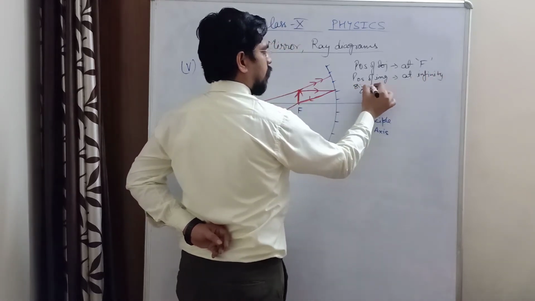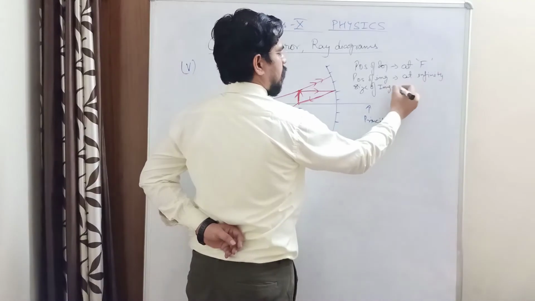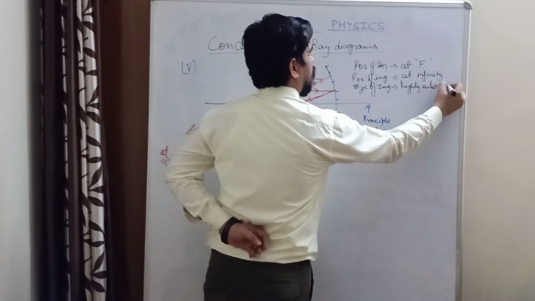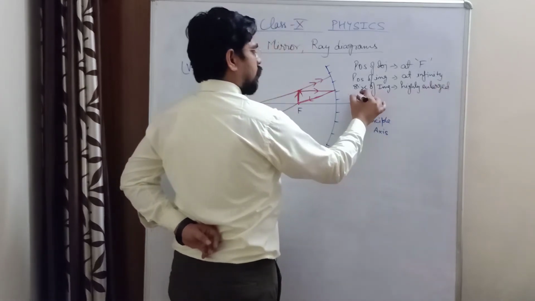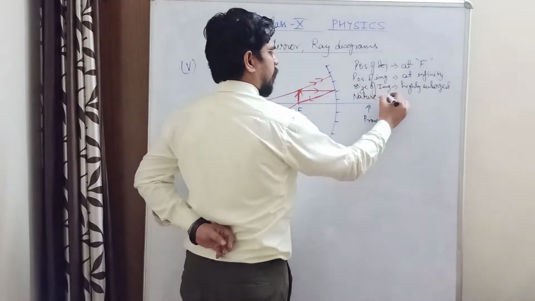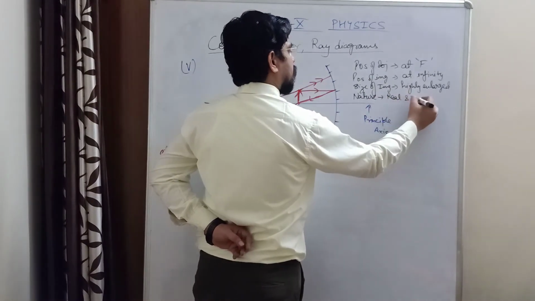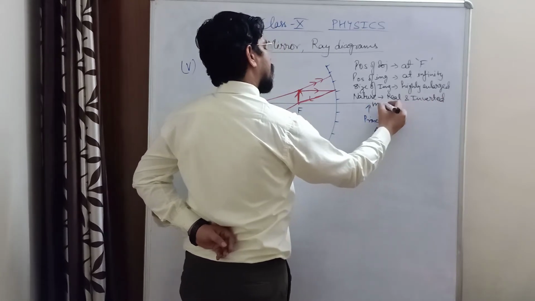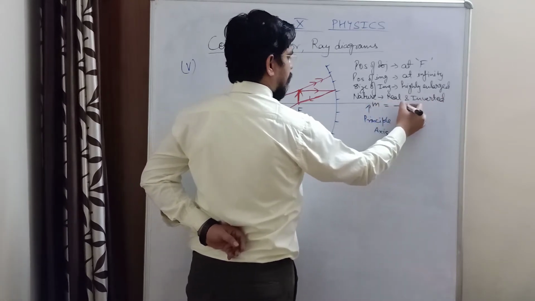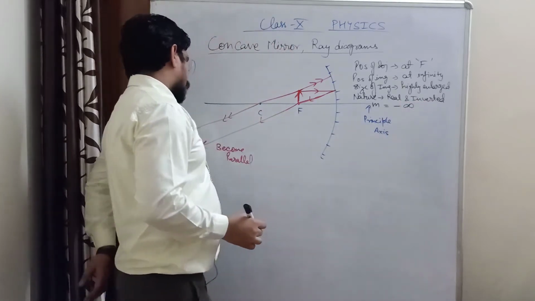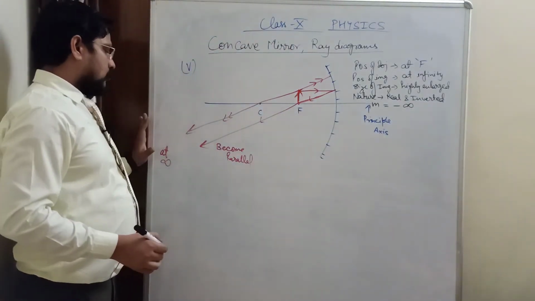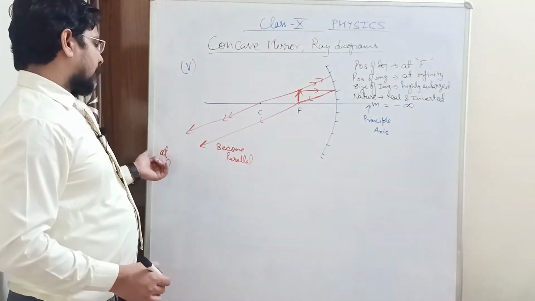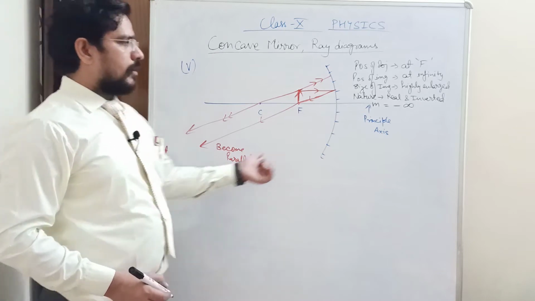Size of image is highly enlarged, and nature is real and inverted, and magnification is going to be minus infinite, because the size of image is going to be infinite times larger, and infinity divided by something, you will get infinity.